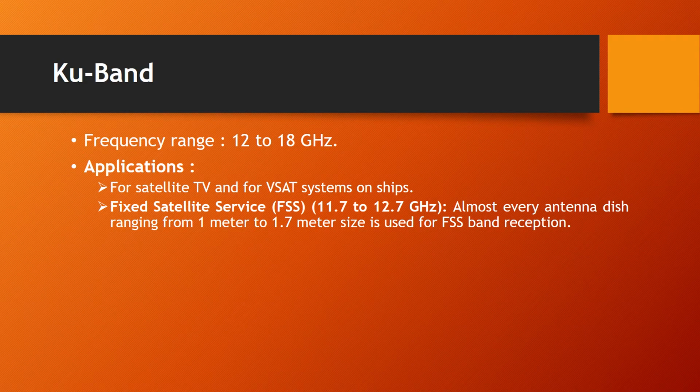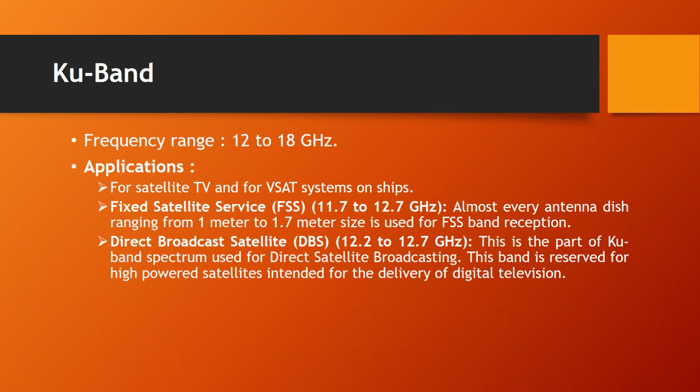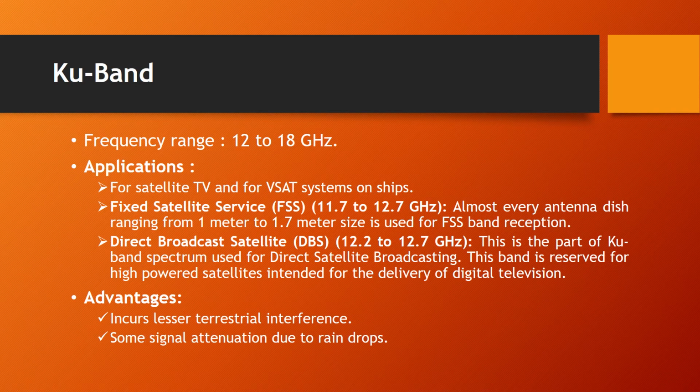satellite service. Fixed satellite service means the radio communication services between the earth stations at given positions. It is also used in direct broadcast satellite. Here the subscribers will be receiving the signals directly from the geostationary satellites. And the advantages of this Ku band are that it exhibits only a lesser amount of terrestrial interference, and also it possesses only small signal attenuation due to raindrops.